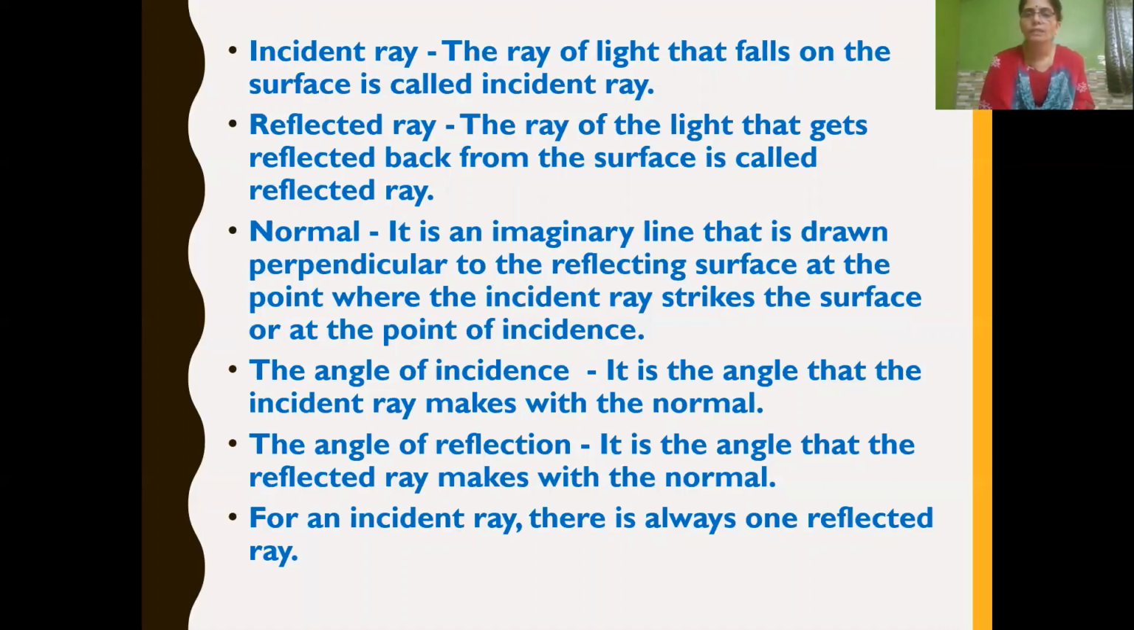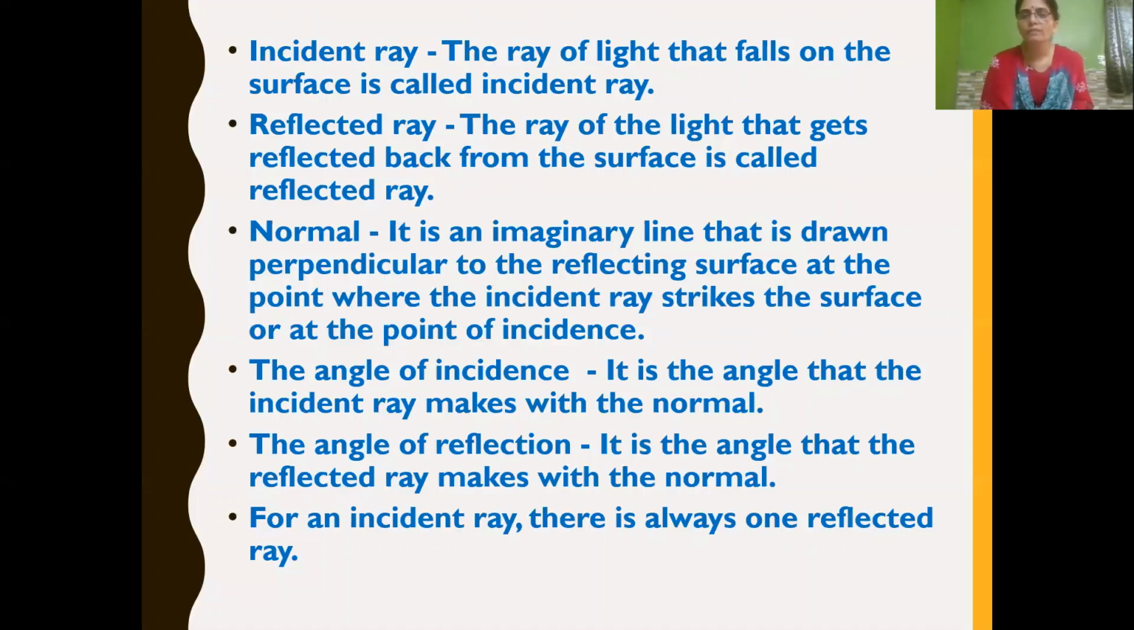And normal is nothing but an imaginary line drawn perpendicular to the reflecting surface at the point of incidence. After we have the normal, we have two angles. One is the angle of incidence and the other is the angle of reflection. Angle of incidence is denoted by small i and angle of reflection is denoted by small r.